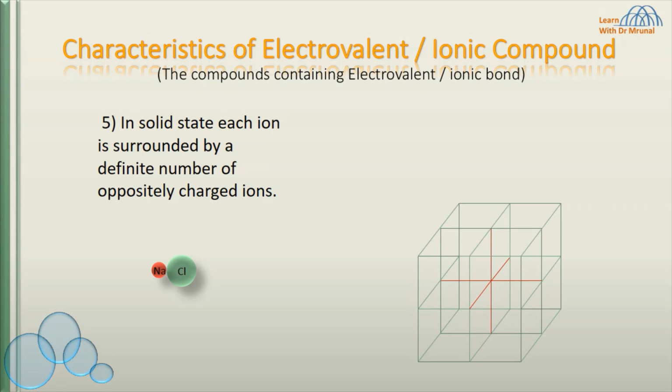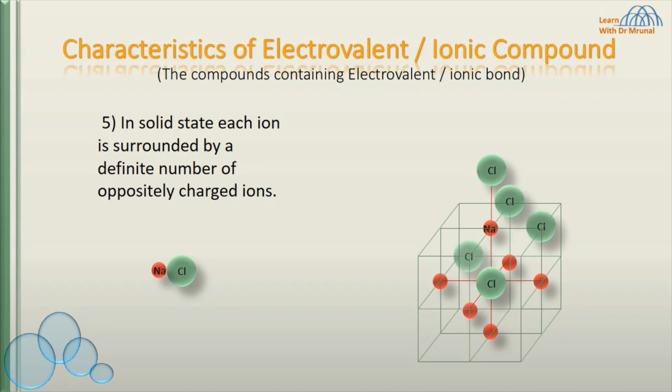So let us take the example of sodium chloride. In sodium chloride, chloride ion is surrounded by 6 sodium ions, while each sodium ion is surrounded by 1, 2, 3, 4, 5 and 6 chloride ions.